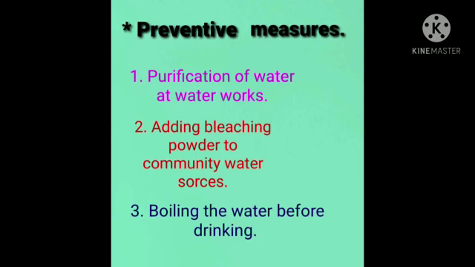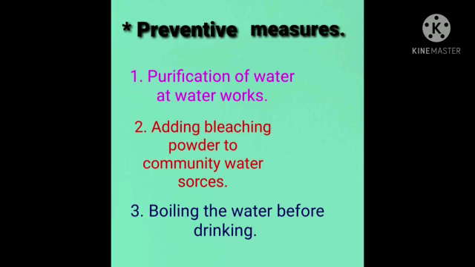If there is a large water source, you should add bleaching powder in a large quantity to avoid different diseases and different unhygienic things from that source of water. And third is boiling the water before drinking it. So these are the three main preventive measures you have to keep in your mind.